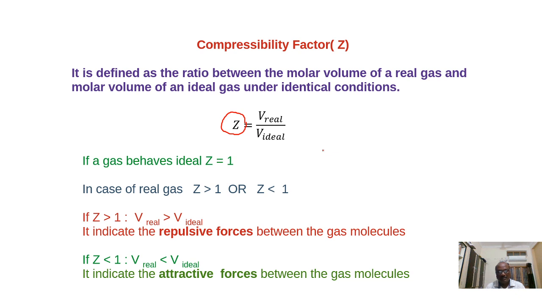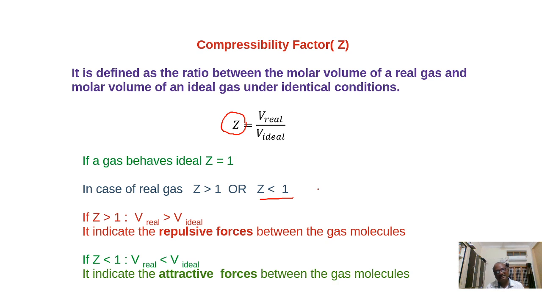Now think about the situation of Z less than 1. When Z is less than 1, V real is less than V ideal. If a real gas and an ideal gas are present under the same conditions of temperature and pressure, but the volume of the real gas is less than the volume of the ideal gas, what is the reason?